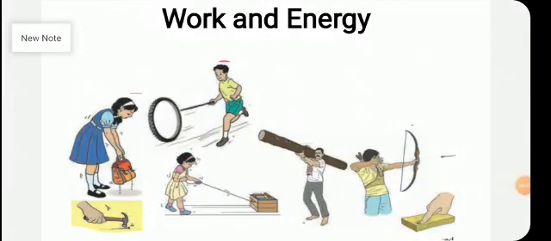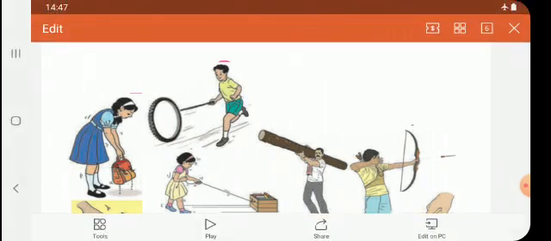Children, you observed that here in these different pictures you had seen various actions shown by the different people. But how have these actions taken place? In every action you may have observed or felt that force is applied.